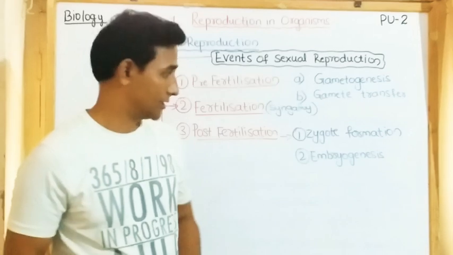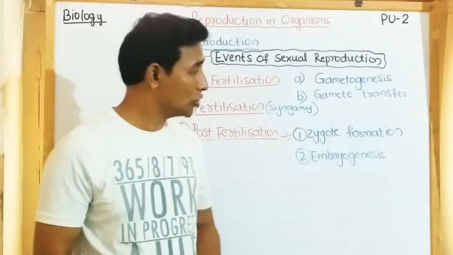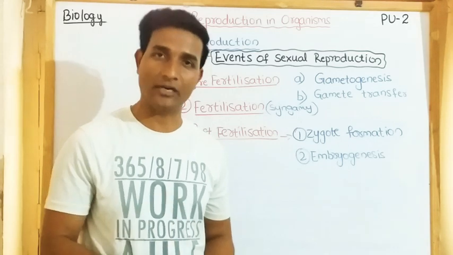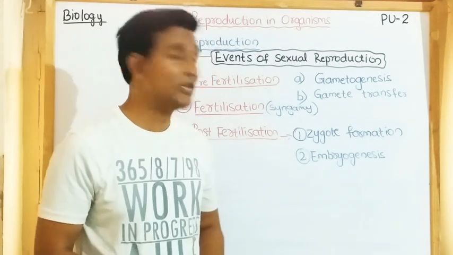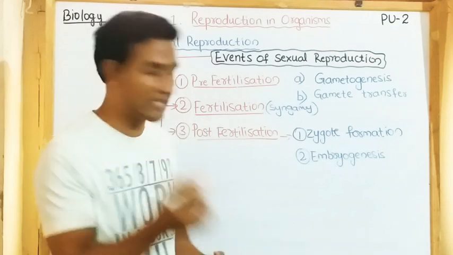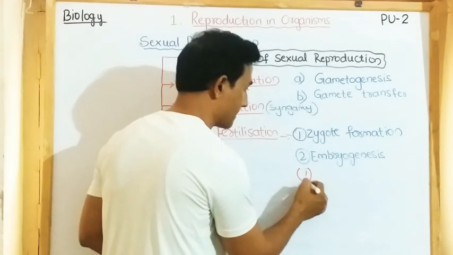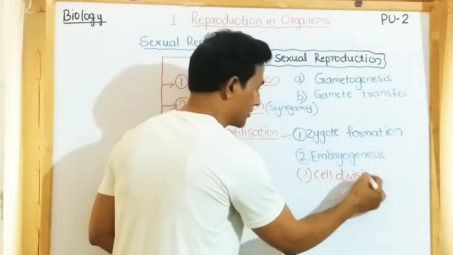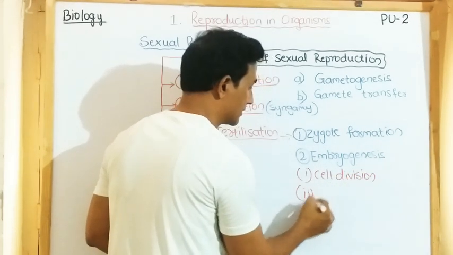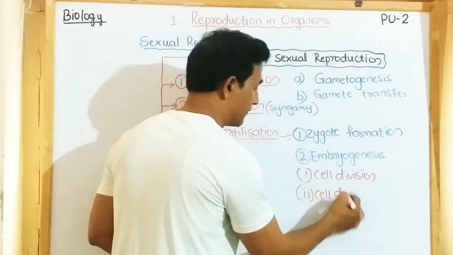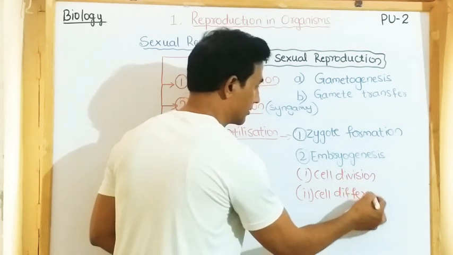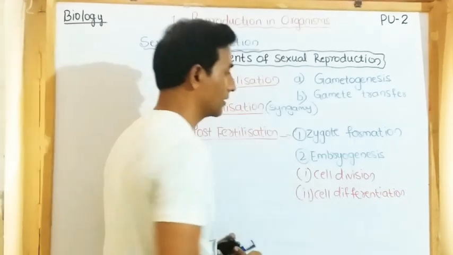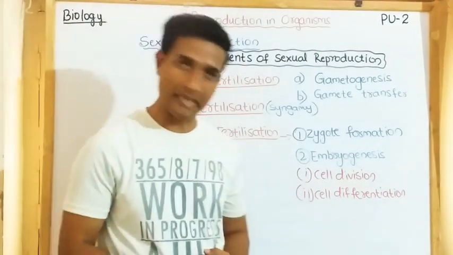Embryogenesis. Embryogenesis is the process of formation of the embryo from the zygote. Embryogenesis includes two steps: one is cell division, the other is cell differentiation. The zygote is a single cell.